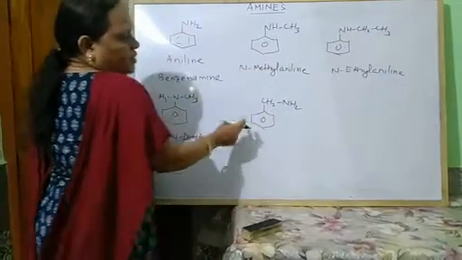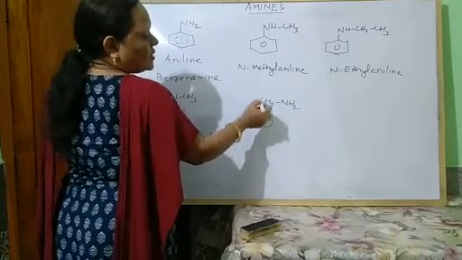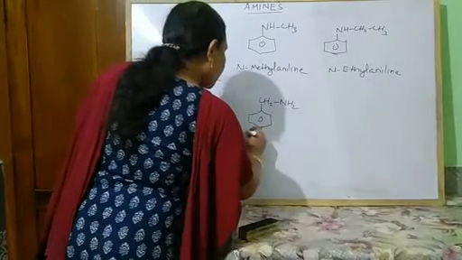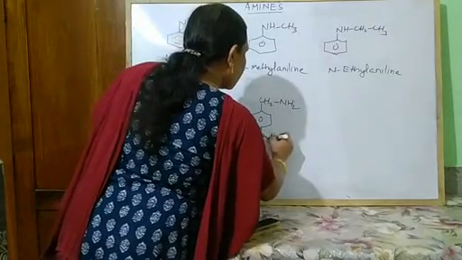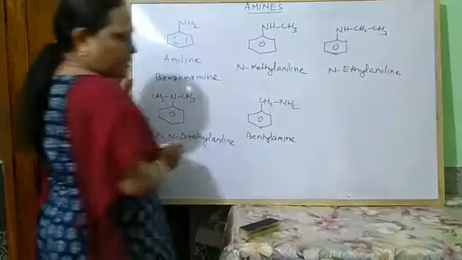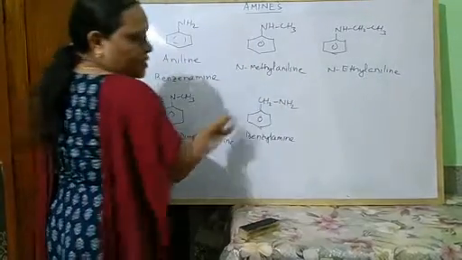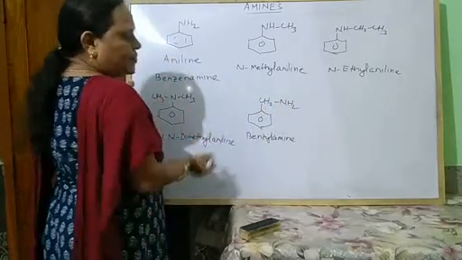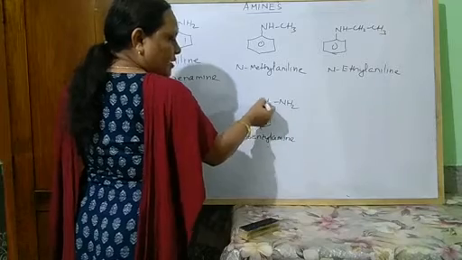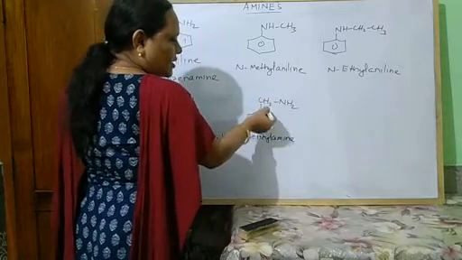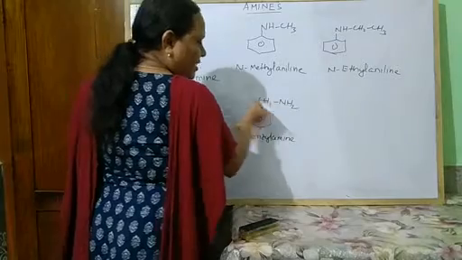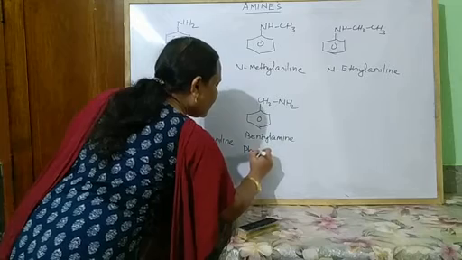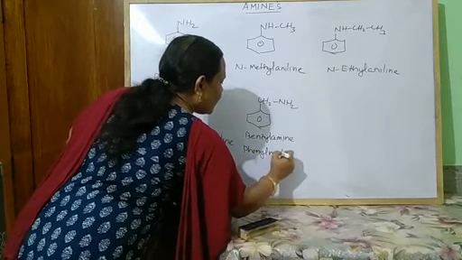so this is our alkyl group, this group is known as benzyl. So benzyl group, benzyl amine. According to the common name system, this is known as benzyl amine. But what is the IUPAC name of this compound? You know, the amino group is not directly attached to the ring, it is attached to the side chain. In this the side chain contains one carbon atom. This is the derivative of methane. That's why its IUPAC name is phenyl methanamine.